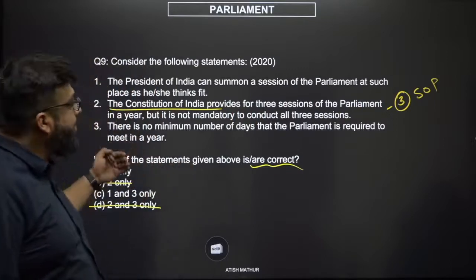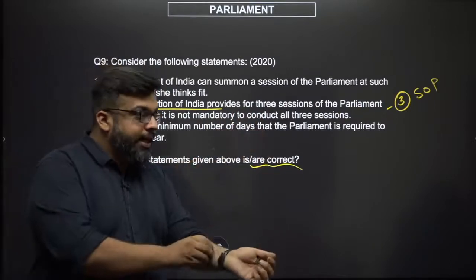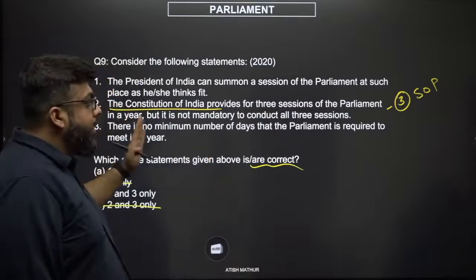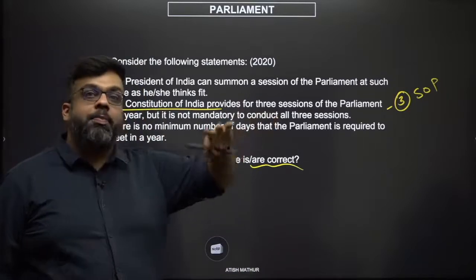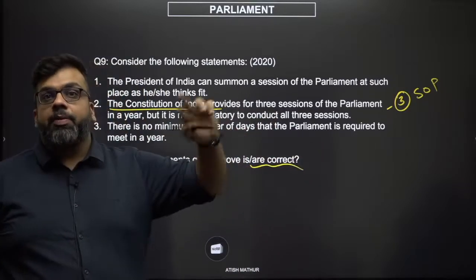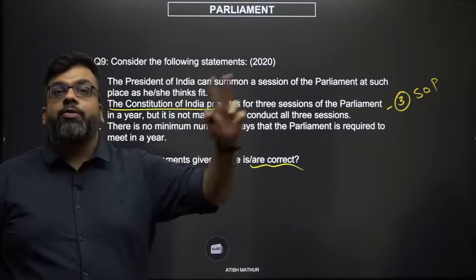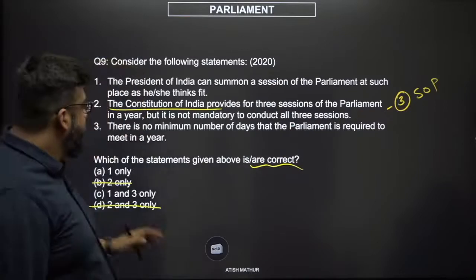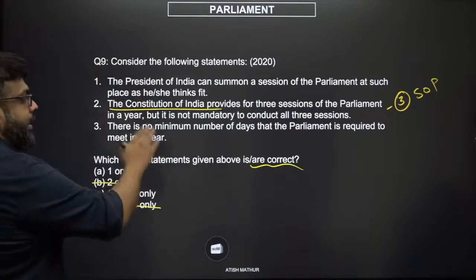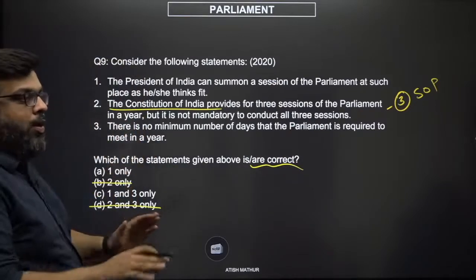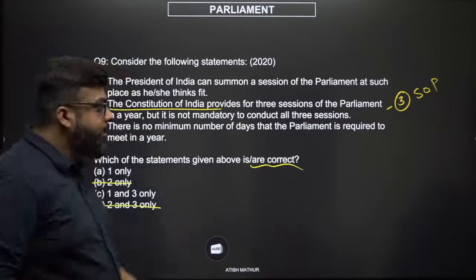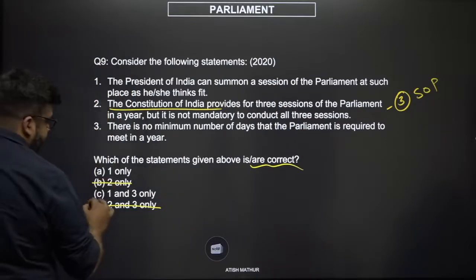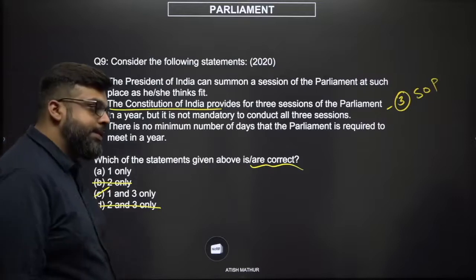And if you had minimum number of days, then you would necessarily have minimum number of days for the parliament as a whole, but that would then be problematic because you've got two houses. You have to determine the exact number of days for both the houses. So definitely this is correct. You cannot mention a minimum number of days, so therefore 1 and 3 is correct. The answer is C.